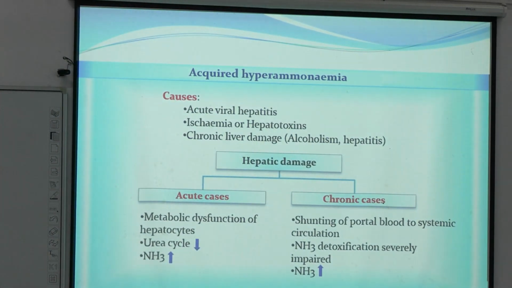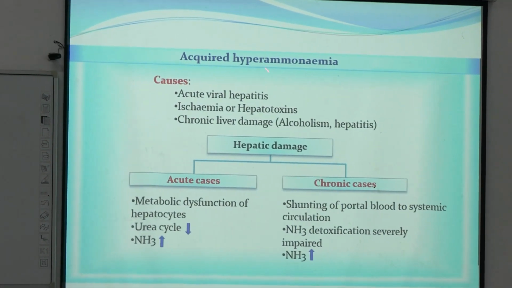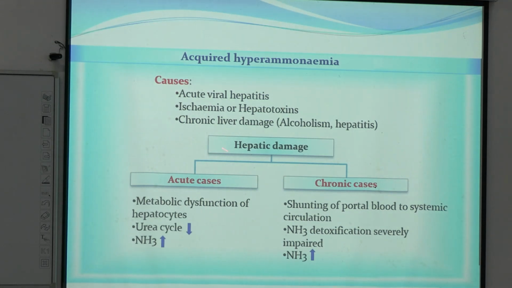We will proceed to acquired hyperammonemia. In case of acquired hyperammonemia, I told you there must be some kind of liver damage or liver disease. So the causes can be acute viral hepatitis, ischemia of the liver or hepatotoxins, chronic liver damage because of alcoholism or viral hepatitis like B or C. Okay. So the causes are obviously related to liver damage, and it can be acute or chronic.